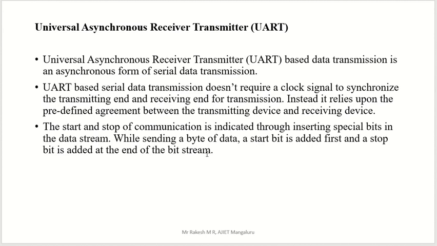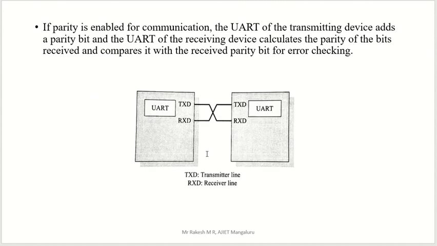This will be generated in the transmitter, and then it is sent to the receiver. But while sending, some protection is required. For that purpose, we are using one method of protection or security, the parity method. If parity is enabled for communication, the UART of the transmitting device adds a parity bit, and the UART of the receiving device calculates the parity of the bits received and compares it with the received parity bit for error checking. Mainly, this is used for security purpose. The parity thing is used for security purpose.